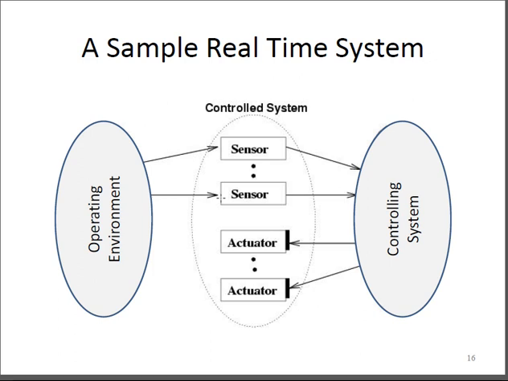And the actuator is like when you want to switch on the fan, or the AC, or the compressor accordingly. That is what we term an actuator. So here the sensor is put in the operating environment, and the actuator is nothing but a part of the control system. That is what we see here in this figure.